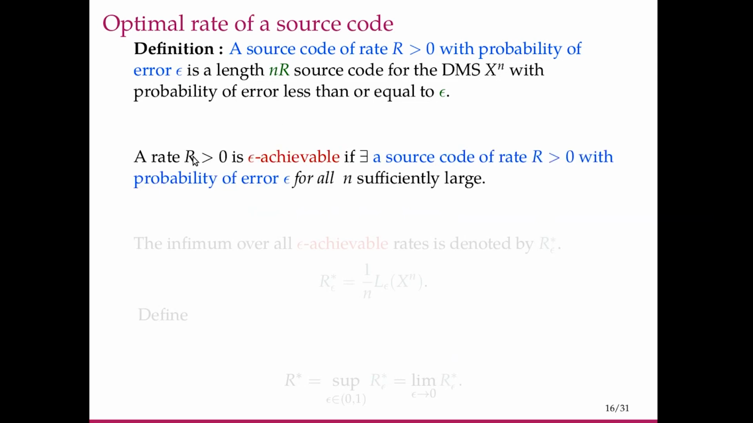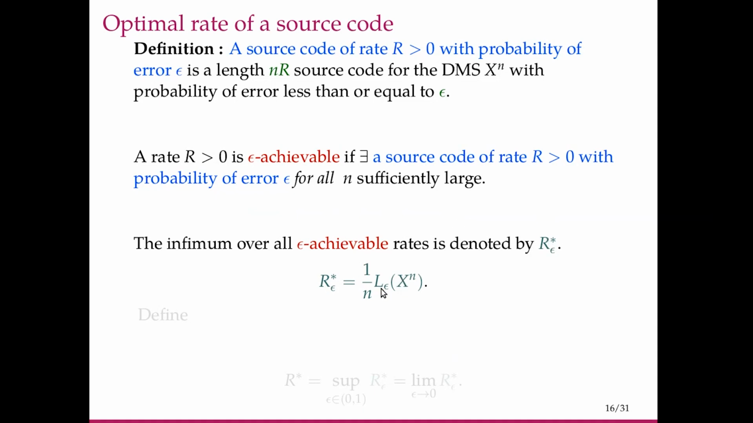So a rate R is just a number. A number R greater than 0 is epsilon achievable if we can actually construct a source code of rate R of this form with probability of error epsilon. Meaning, if we can construct a source code with length L equal to nR and incur a probability of error less than or equal to epsilon, then R is said to be achievable. This is the definition of epsilon achievable rate. And the infimum over all epsilon achievable rates is denoted by R epsilon star.